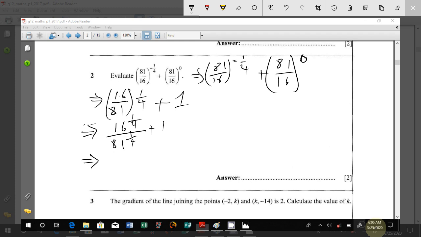16 to the power 1 over 4: you introduce the cube root symbol like we learned, or the square root. But this time we're dealing with 4 there, since 4 is the one which is down. Then 16 to the power 1, I'll just leave the 1, but then again the fourth root, 81 to the power 1. Okay, this has become this.